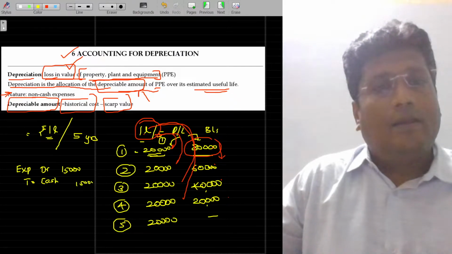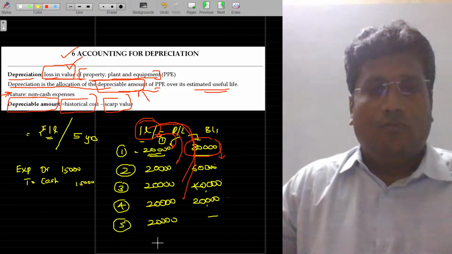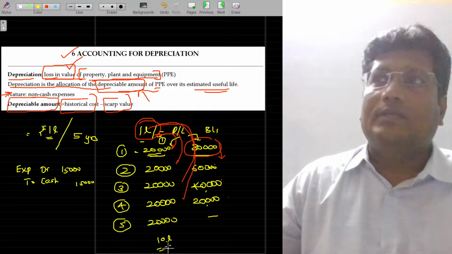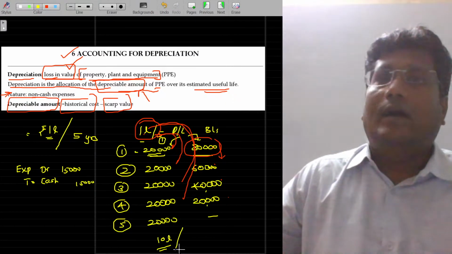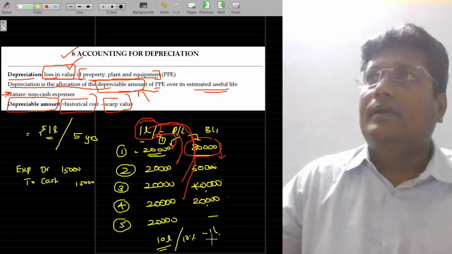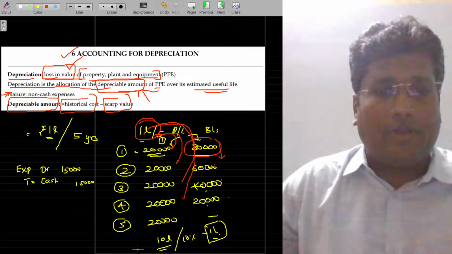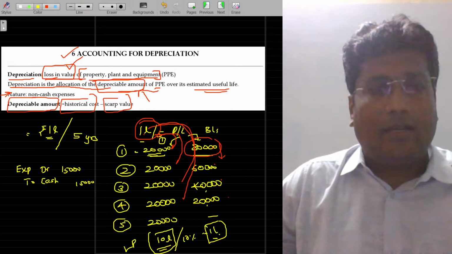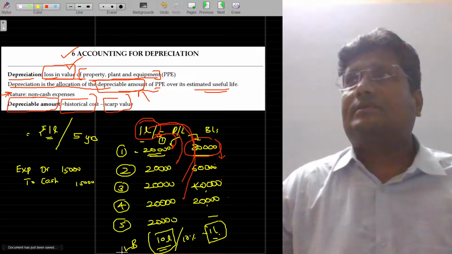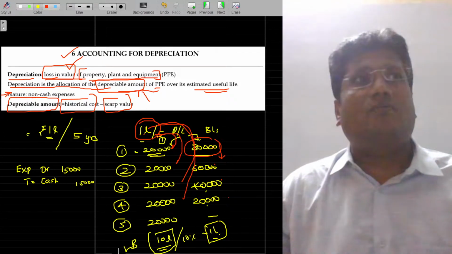Is that okay? Rather than paying the rent, you have purchased land and building for rupees 10 lakhs. As you have purchased the land and building for 10 lakhs, we assume the amount to be a loss every year, being 10% of that, which is equal to 1 lakh. Right? That 1 lakh is considered as depreciation. Is that okay? The land and building will give me benefit for more than one accounting year, and as it has a life of more than one accounting year, for each and every year of usage, the value of the asset will go down.